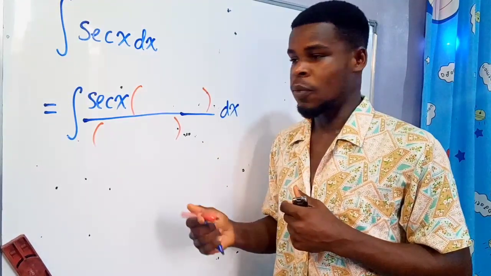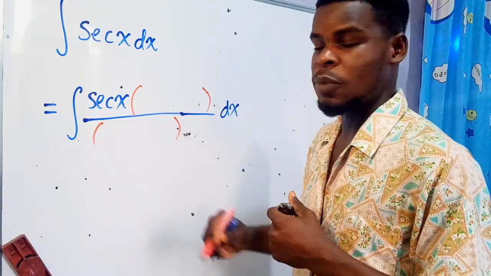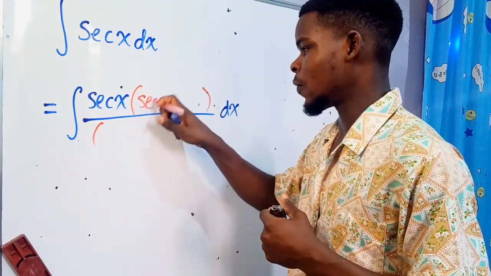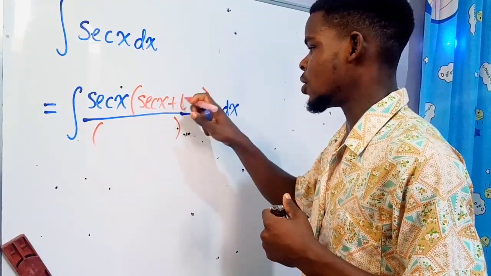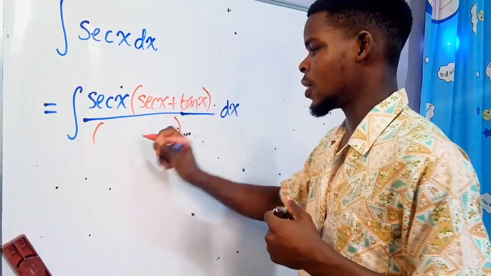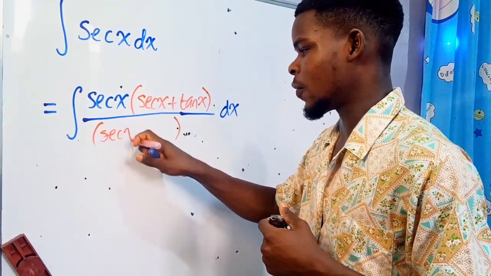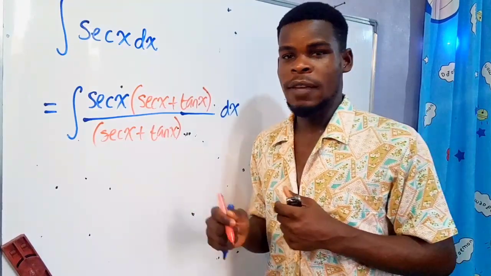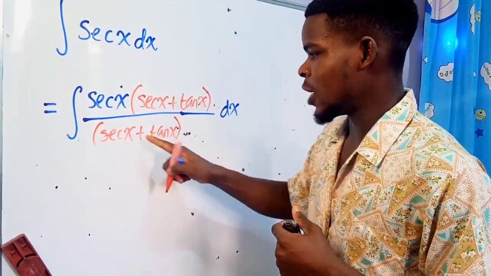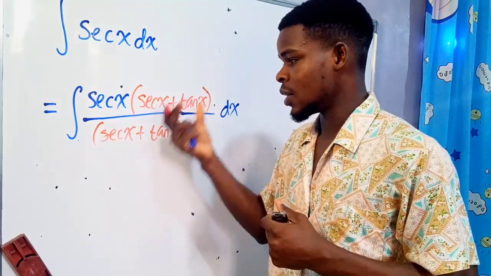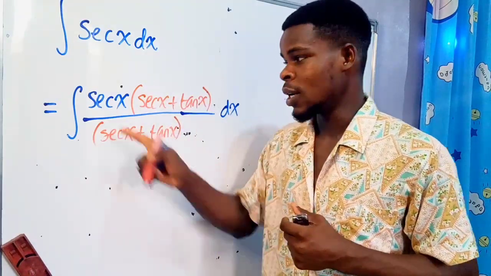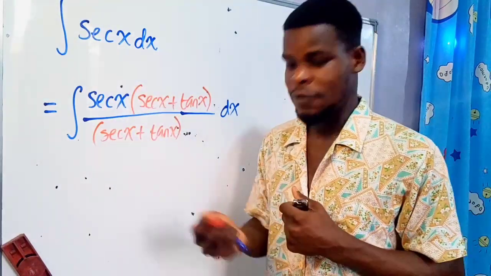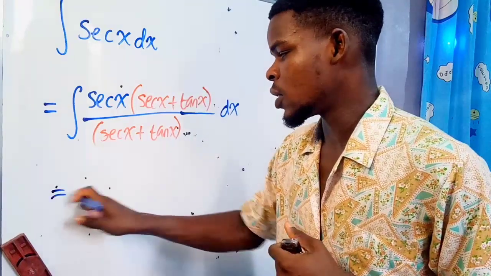So what are we going to multiply top and bottom with? Well, let's multiply top and bottom by the secant of x plus the tangent of x. So let's do that to the bottom as well: secant of x plus the tangent of x. As you can see, this divided by that, since they're exactly the same, the ratio will just give us 1, and we multiply with secant. Of course, we have the original function. So let's equate these two.